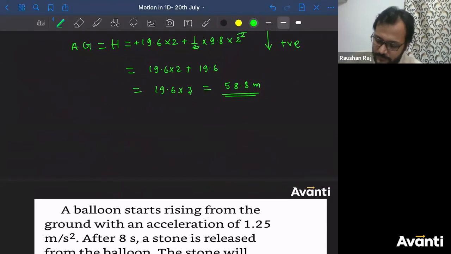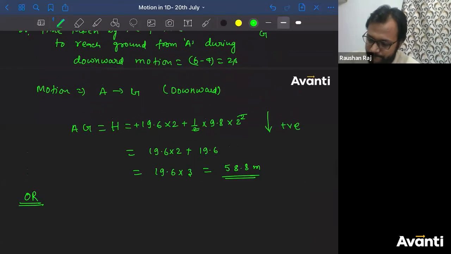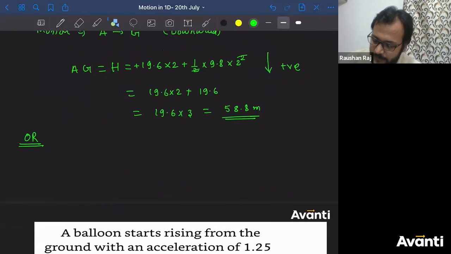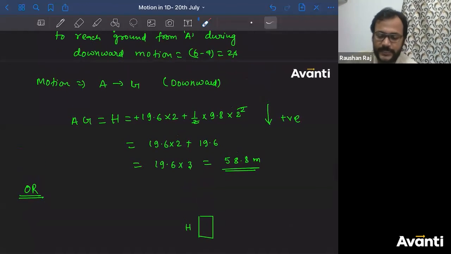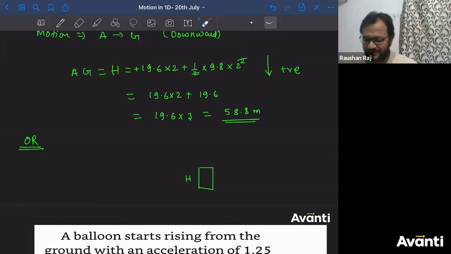Let me share one simpler approach with you. ठीक है? Let me consider this is the tower, height of the tower, that is h. मुझे कुछ और करने की जरूरत नहीं है. I wanted you to understand multiple motions, that is why I have given you this. Aditya, Galileo method, you can do that, no problem.